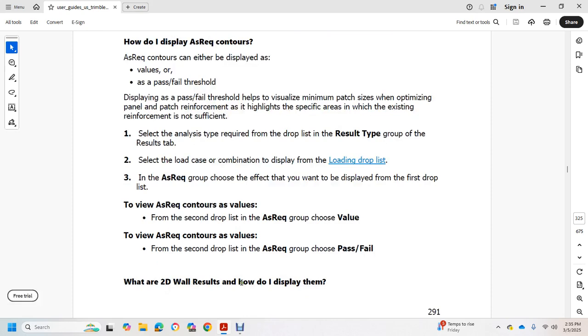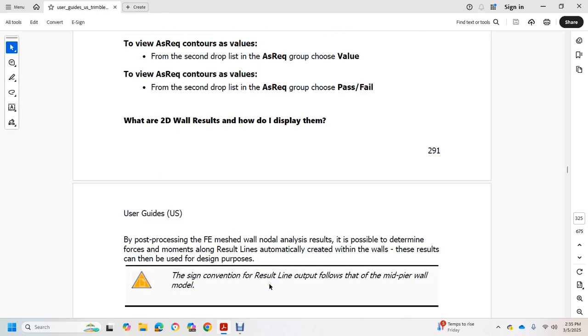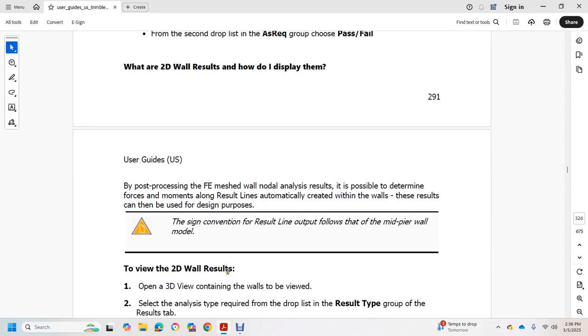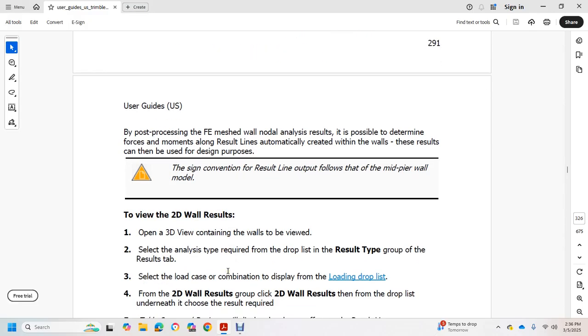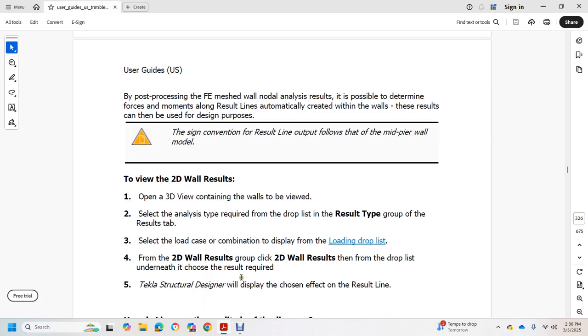What are the 2D wall results? How do I display them? By processing the FE mesh for the wall, it is possible to determine the forces and moments in the result lines that are automatically created within the walls. These results can then be used for design purposes, following the design convention of the result lines output for the mid-pier wall. With the model in a 3D view containing the walls, select the analysis type required with the drop list in the result type group of the result tab. Select the load combination to display with the load drop list. From the 2D wall results group, use the drop list underneath to choose the result required, and it will display with the chosen effect on the result line.